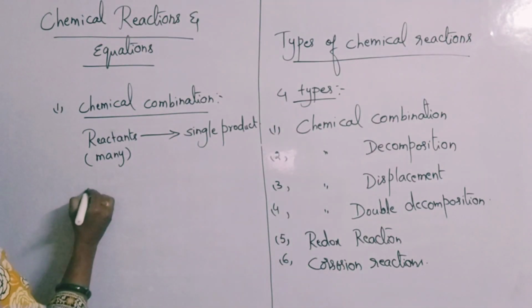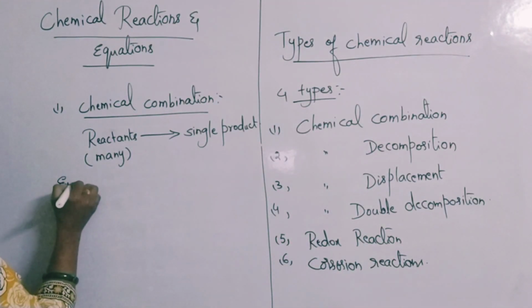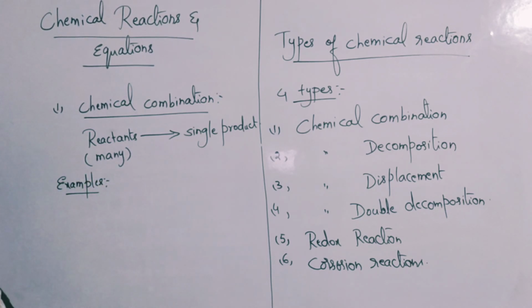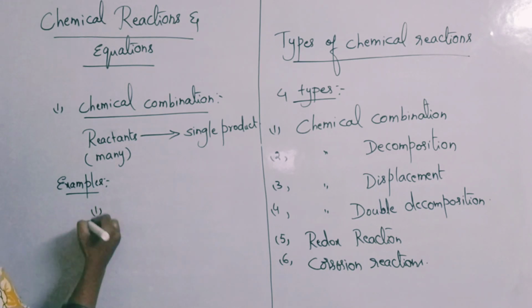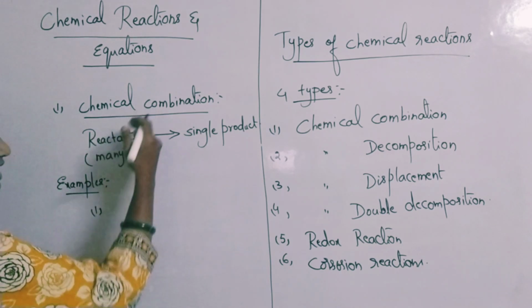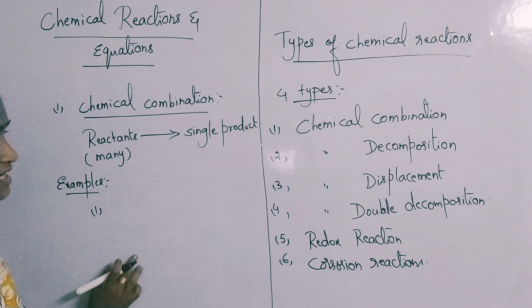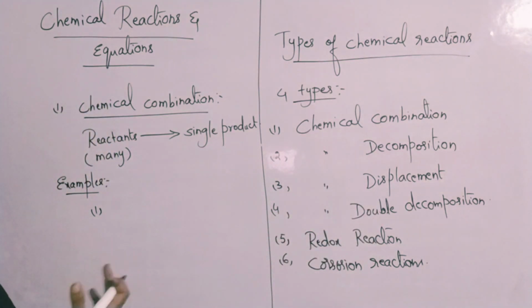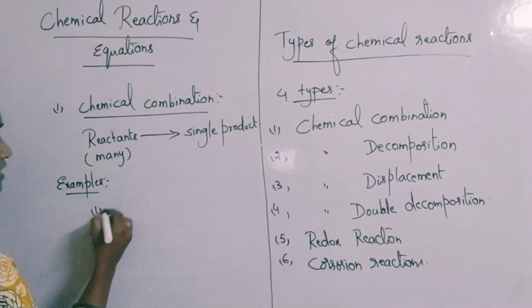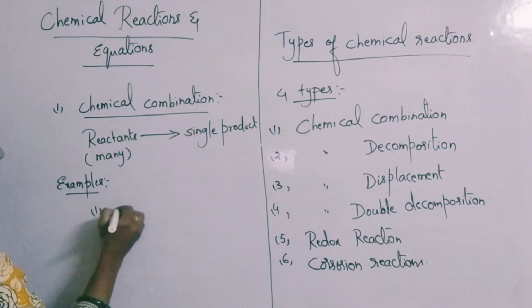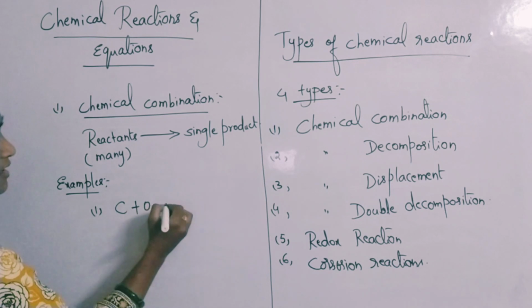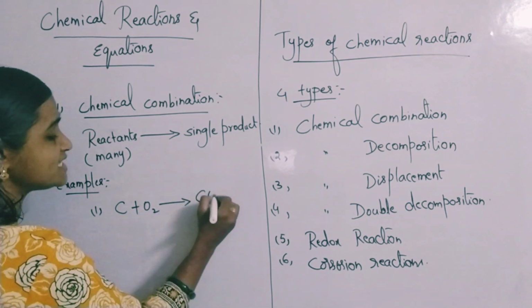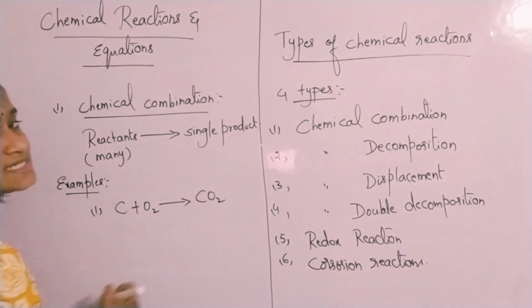Like for example, examples are very much important. You have to identify the type of reaction, whether it comes under combination, decomposition, displacement or double decomposition. Identification is very much important for you. So single product combination reactions means what? Reactants can be 2 or more, but the product formed is compulsorily a single product.